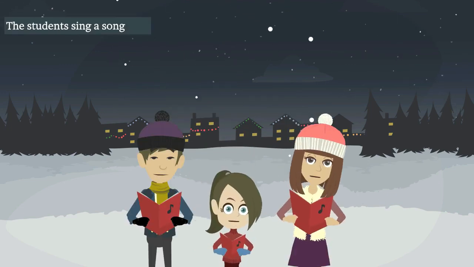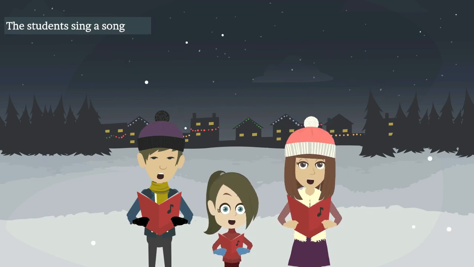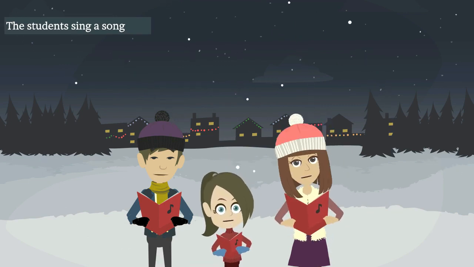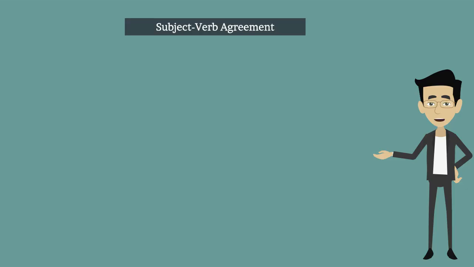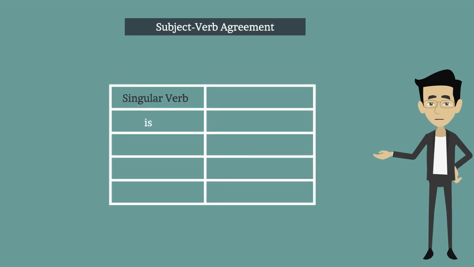The students sing a song. Here, students is a plural noun. Therefore, the plural verb sing is used. Let's understand the singular and plural in order to use correct forms of verbs. In singular verb, is. In plural verb, are. In singular verb, was. In plural verb, were. In singular verb, has. In plural verb, have.